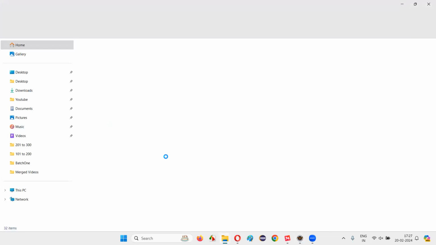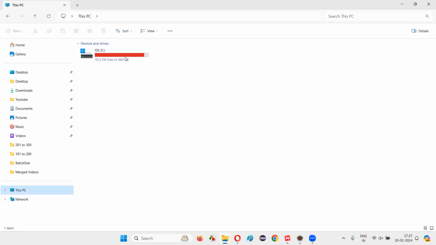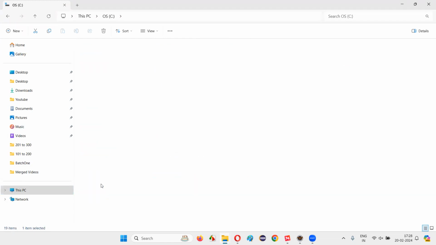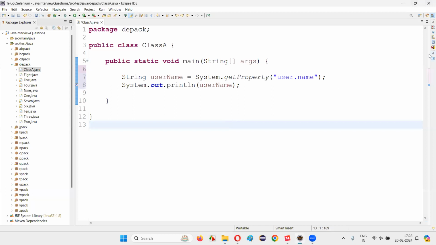If you want to know about the current username who is running this particular thing, you just go here and simply go to This PC, and here go inside this drive, and here you have the Users folder. Go inside that, and you can see the username here. The username of the profile of this particular operating system or machine I am running is Arunyam. This username has to be retrieved with the help of the Java program. Let's see whether Arunyam will be printed in the output.